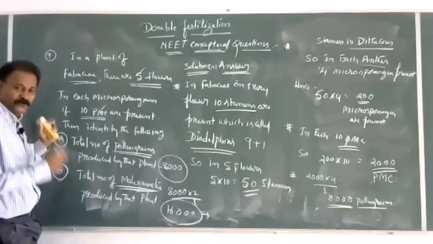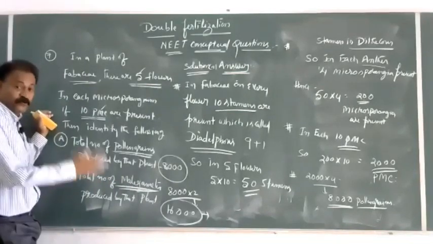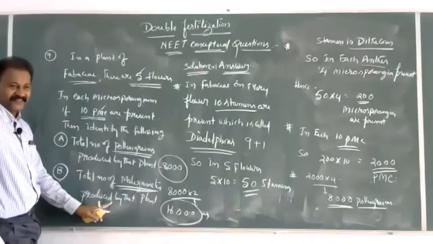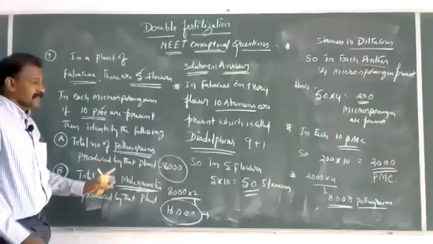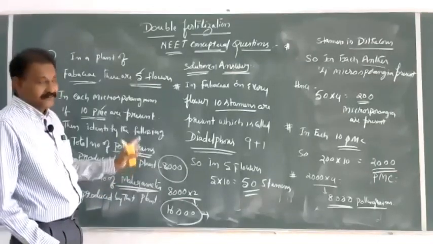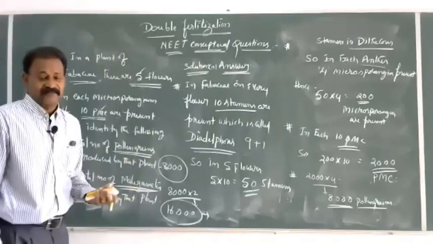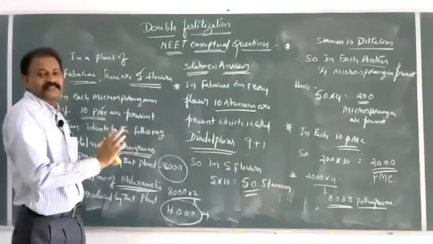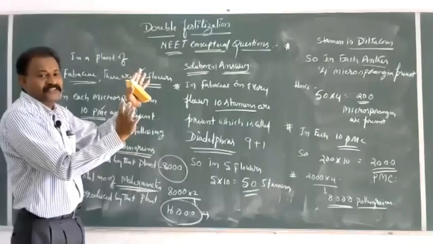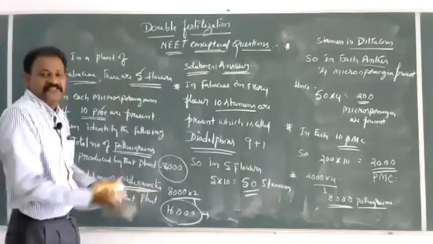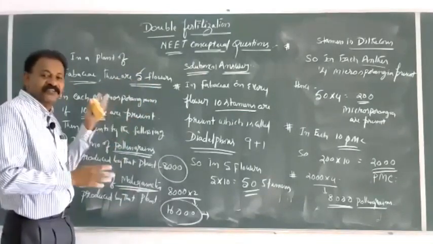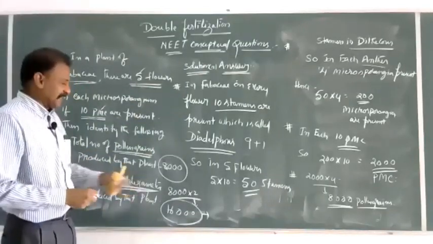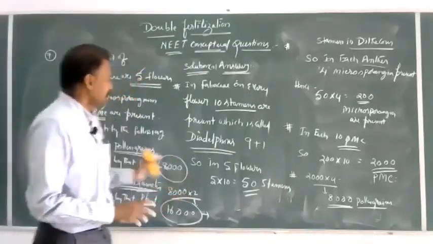If we want to continue this, my dear students, we can ask for the number of mitotic divisions, number of meiotic divisions. So the concept of double fertilization or microsporogenesis, megasporogenesis. After that, pollination, and after pollination, fertilization, which leads to the formation of seeds or fruits.